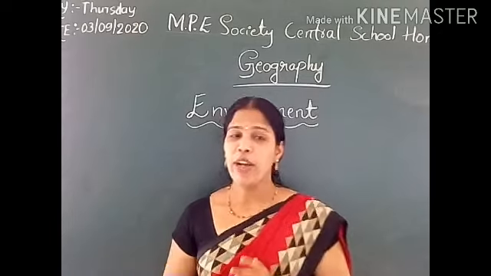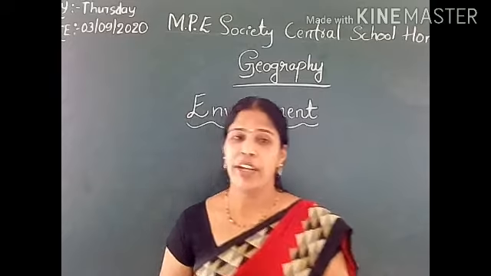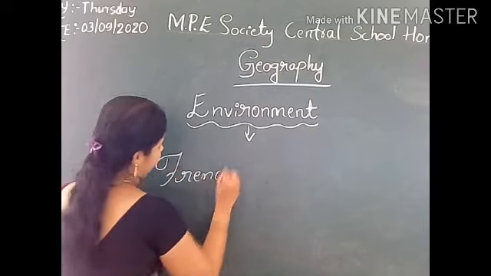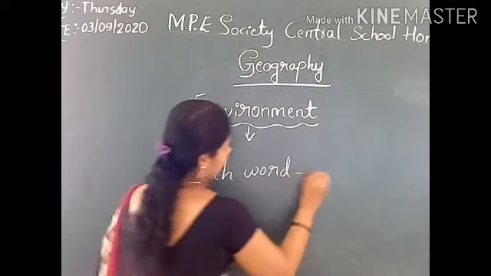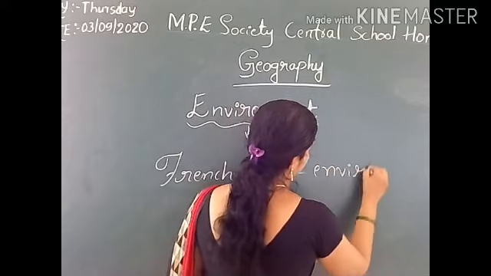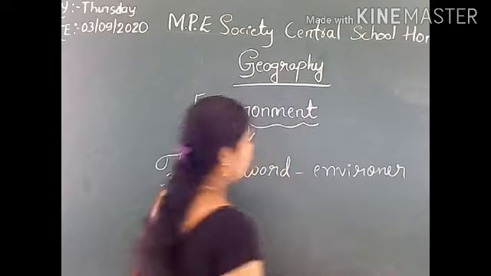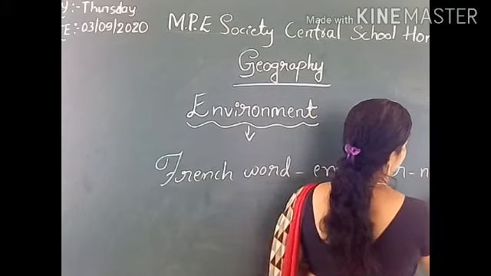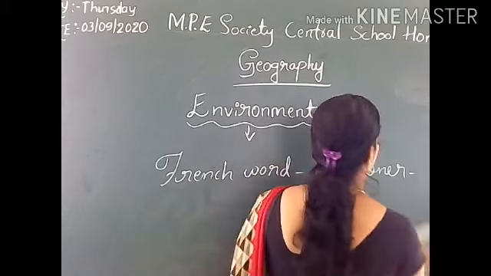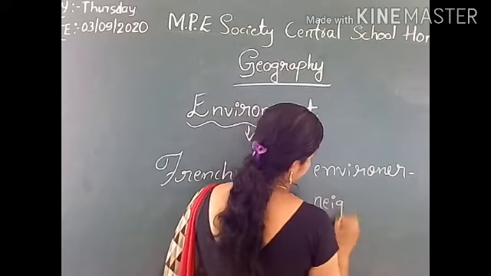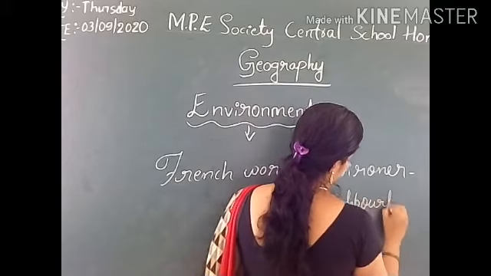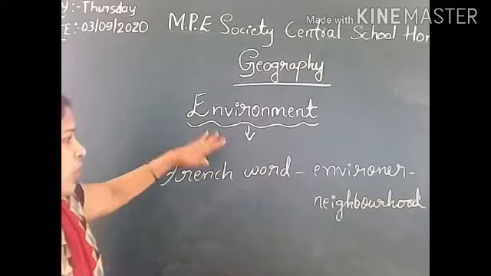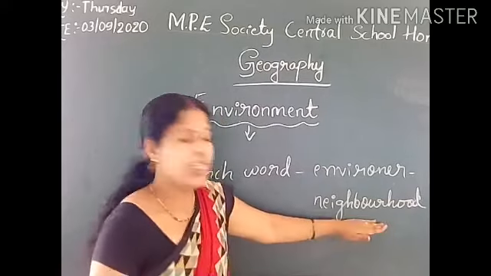Dear students, environment, this word is derived from the French word environner, which means neighborhood.